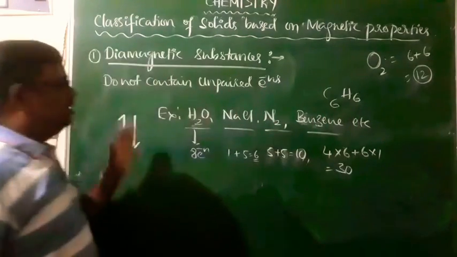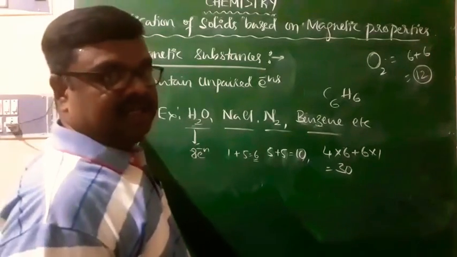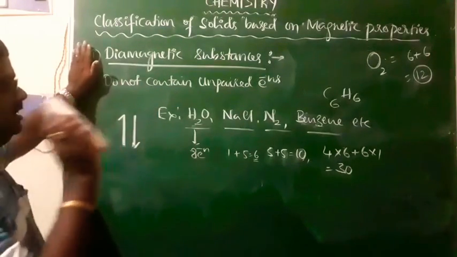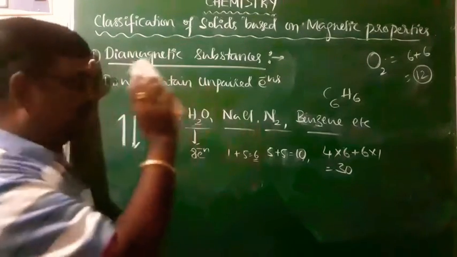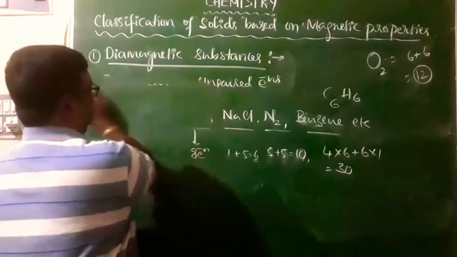H2O, NaCl, and of course nitrogen, benzene: they are examples for diamagnetic substances because they do not contain unpaired electrons, right? All the electrons present in these substances will be paired only. That's why they are diamagnetic. Okay, now we'll see paramagnetic substances, right?